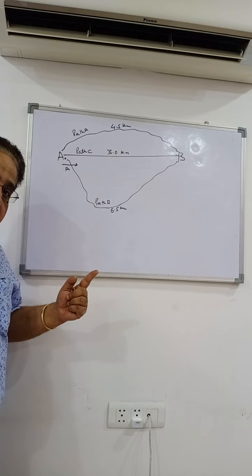Now, if you're moving from A to B, what is the shortest distance? The shortest distance is 3 kilometers between A and B. So what will be the displacement in this case? Displacement will be 3 kilometers, if I take it in kilometers. Is that clear? So this is the shortest path traversed between 2 points.